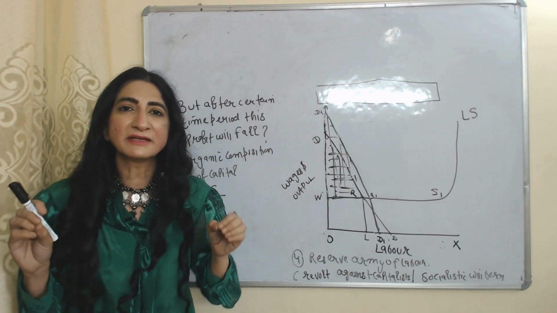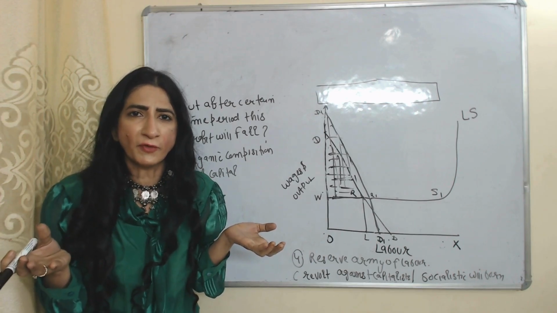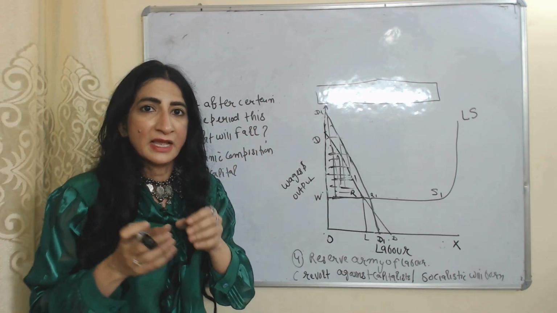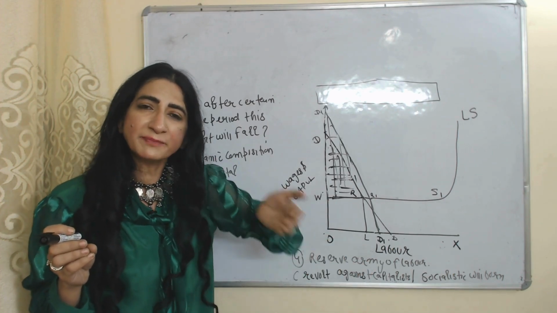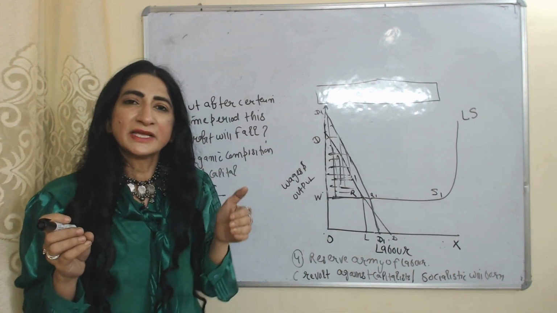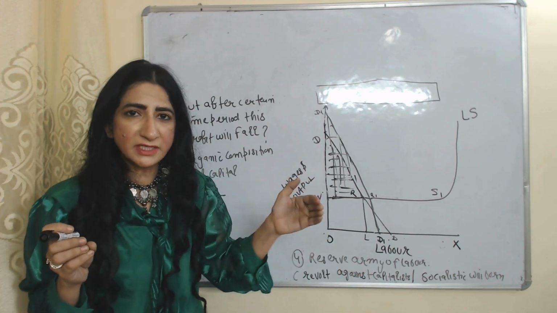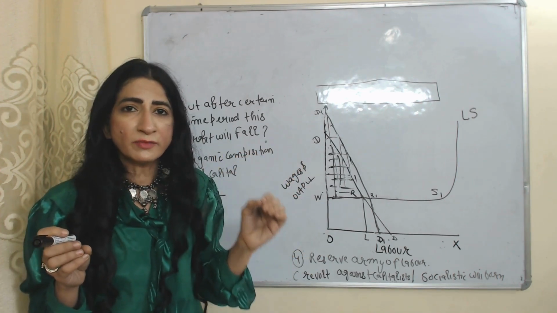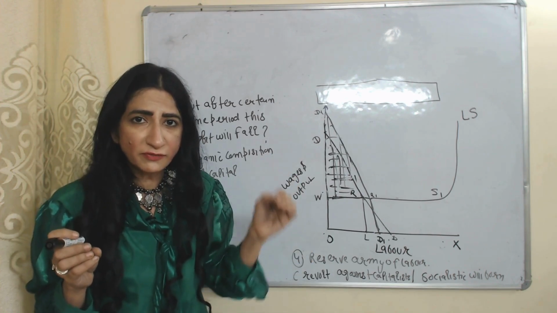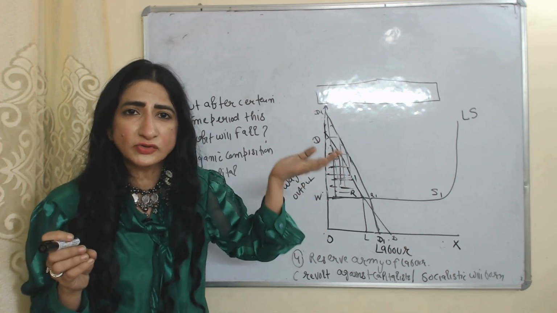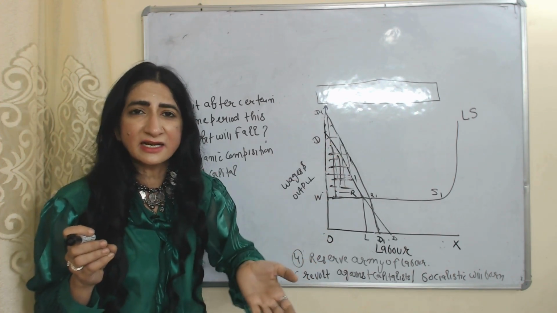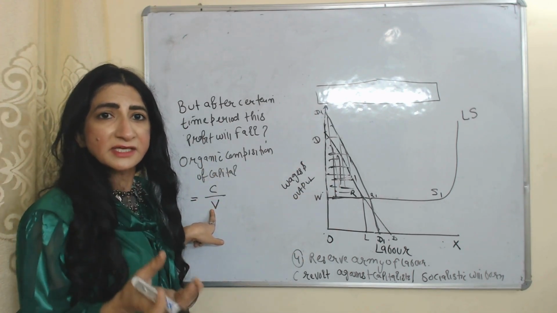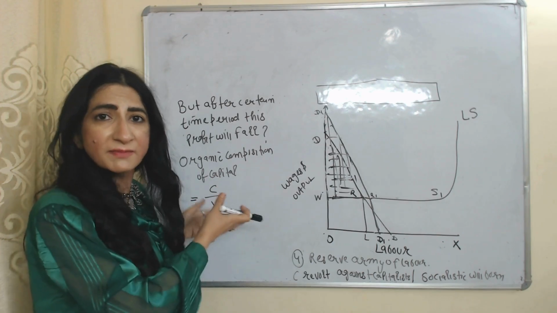But after a certain time period, profit of capitalists will fall. But why? Because organic composition of capital will increase. As we know, organic composition of capital and profit have an inverse relation. Increase in organic composition of capital means we require more capital in order to produce the same surplus value. Or we can say that increase in organic composition of capital means we are increasing our constant capital like material, machinery, but reducing our variable capital, labor. But our main surplus value, our main profit, is generated by our labor.